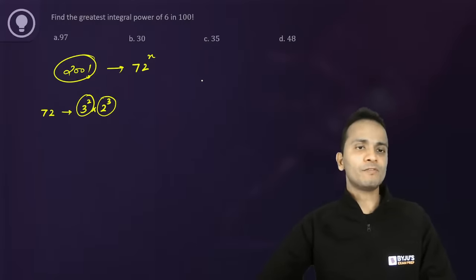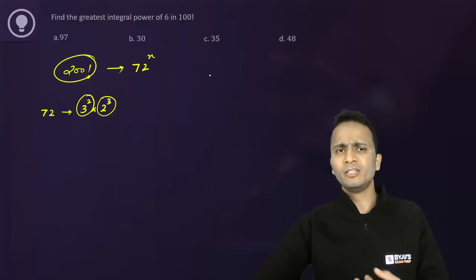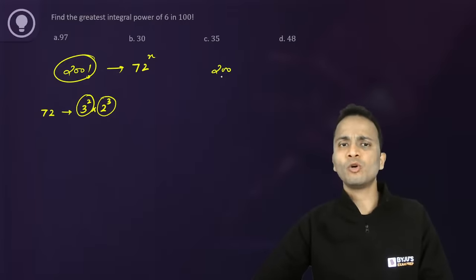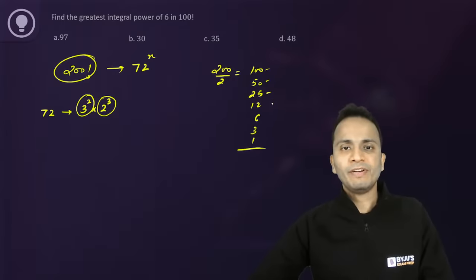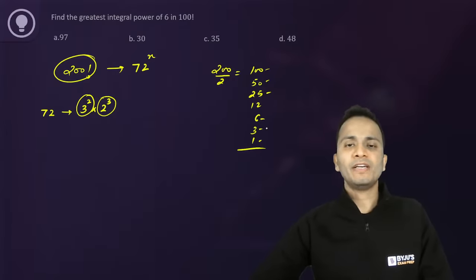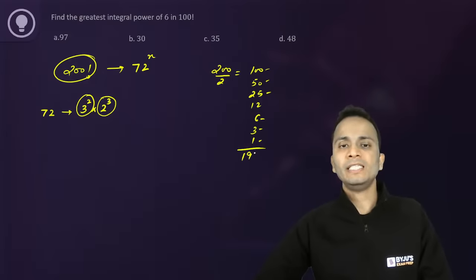पहले power of 2 cube करते हैं, तो 2 की power निकालते हैं. So 200 को 2 से successively divide करो. So 100, 50, 25, 12, 6, 3 and 1. Add these numbers: 150, 175, 185, 197.